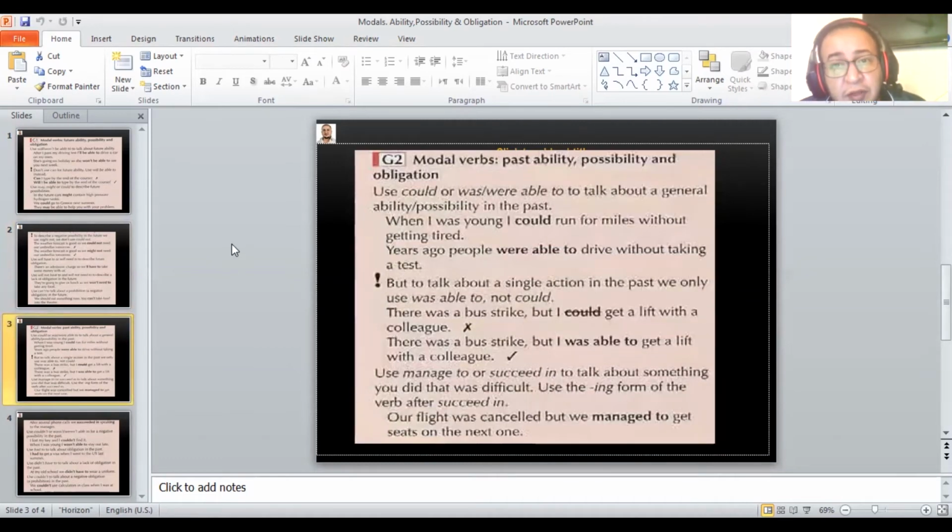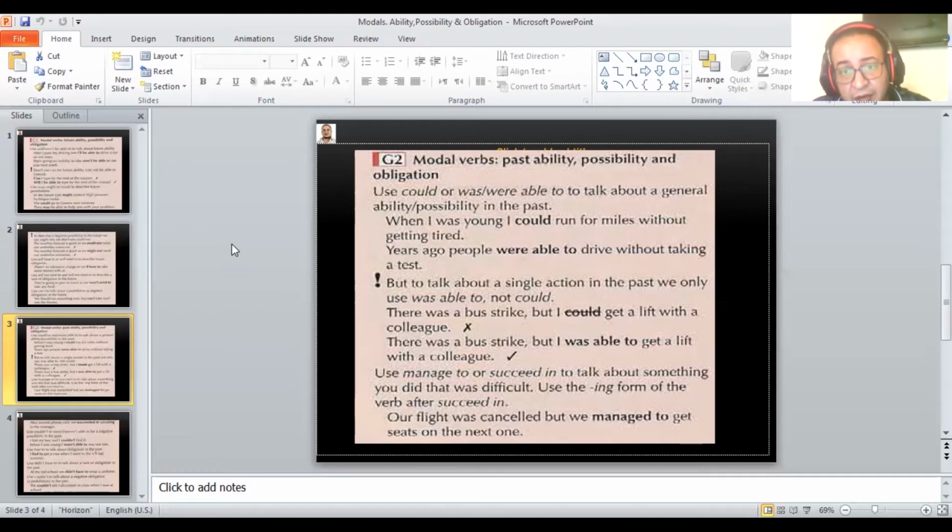Now we will take modal verbs in the past: ability, possibility, and obligation. Use could or was or were able to talk about a general ability or possibility in the past. For example, when I was young, I could run for miles without getting tired. Years ago, people were able to drive without taking a test.